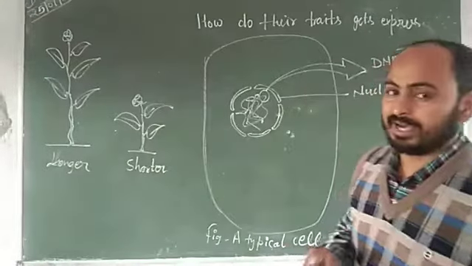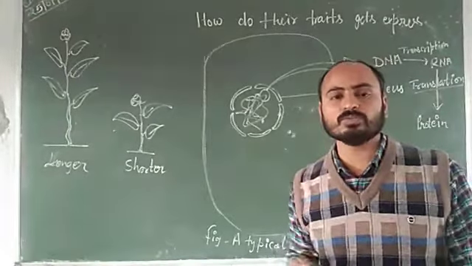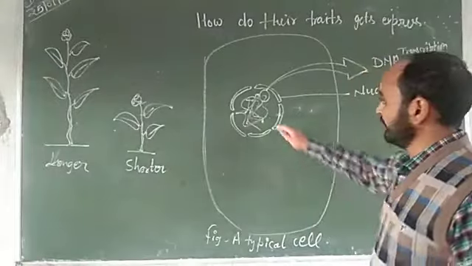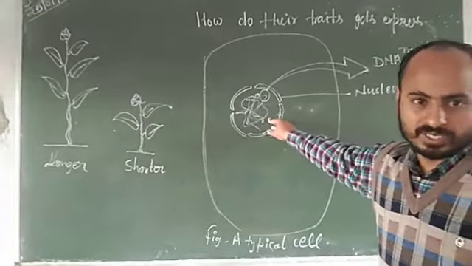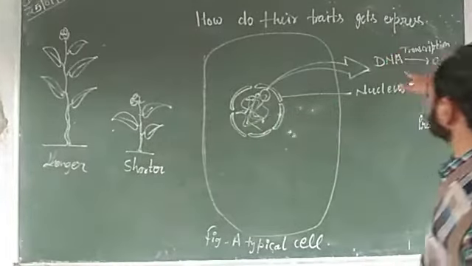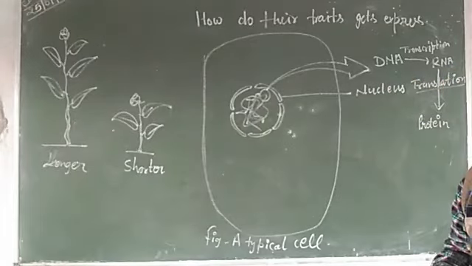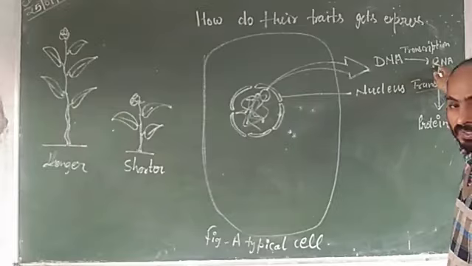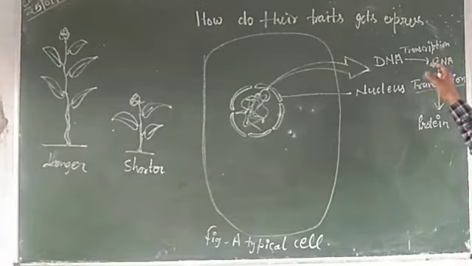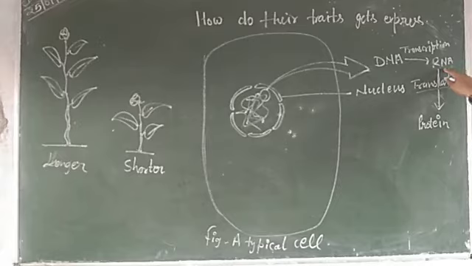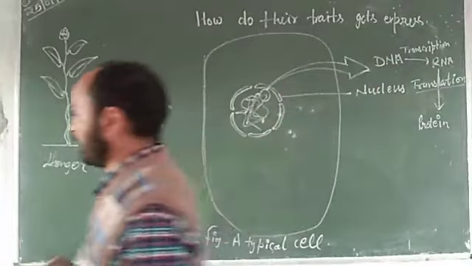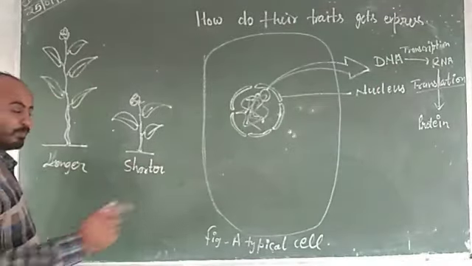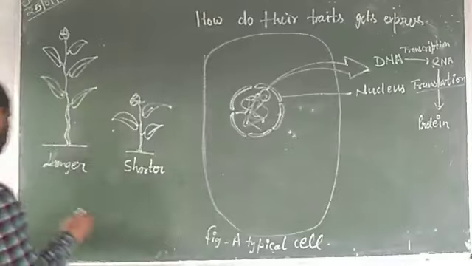Behind these heights, proteins are responsible. How? Because you know that information is stored in the DNA, and DNA expresses its information in the form of protein. DNA makes the RNA, which is the code for synthesis of protein, and from the RNA the protein is made. These proteins make enzymes or other things. Suppose that these proteins make enzymes.